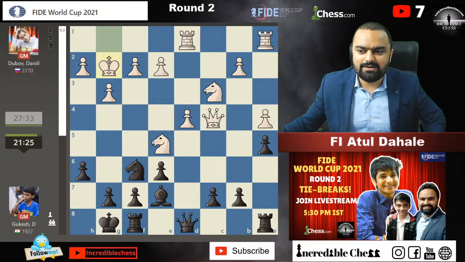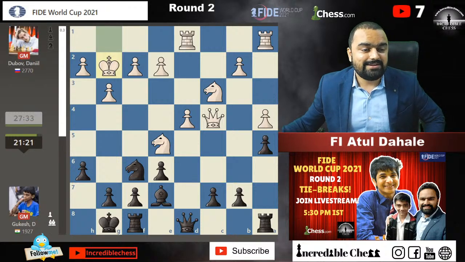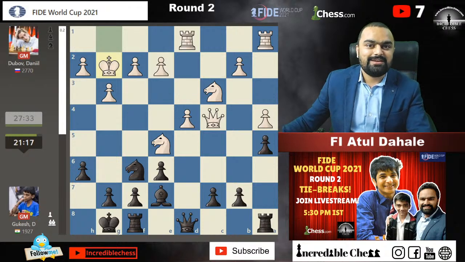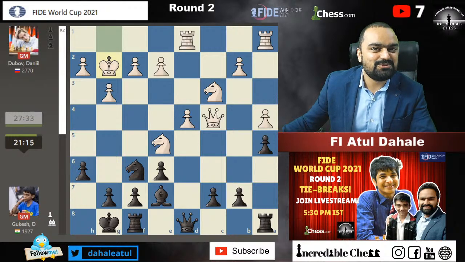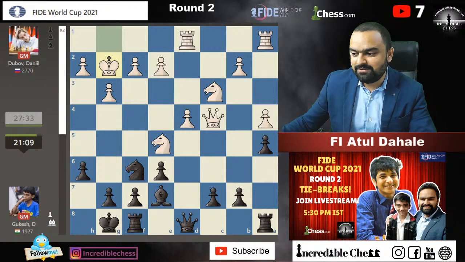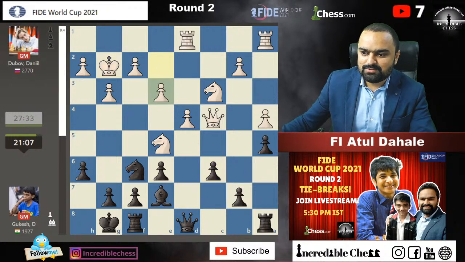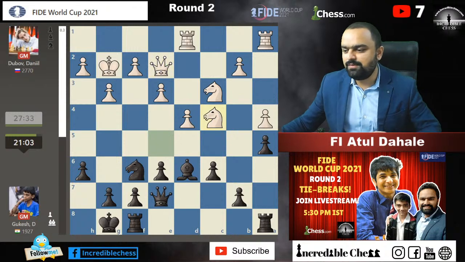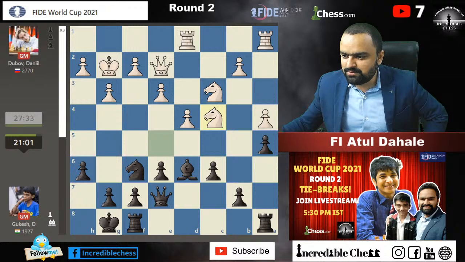We are going to definitely have fun, and we are hoping that both our stars, the youngster Gukesh as well as India's number 3 Vidit Gujrathi, are going to go through the battle and they will qualify for the third round, right? So c6 here, everything seems to be okay. Equal position. We will go to the other game also very quickly, guys.